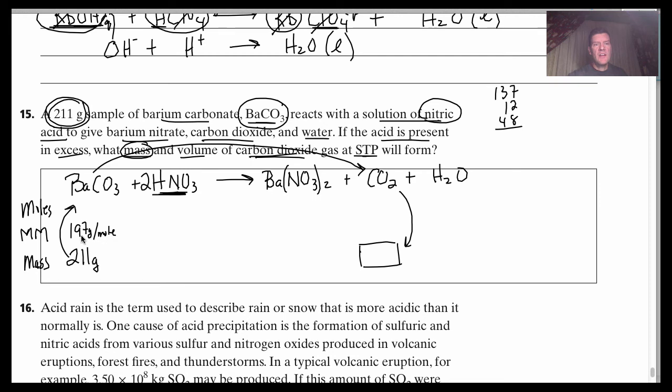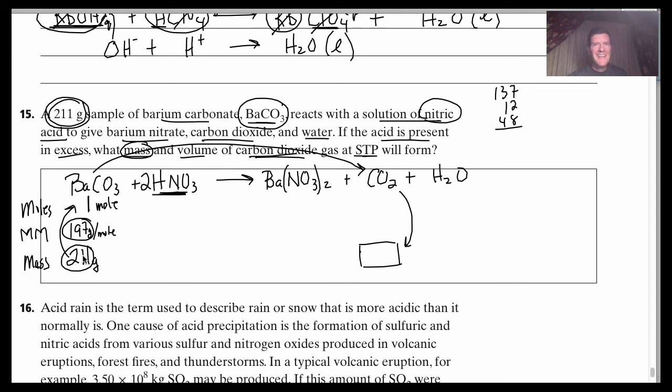Well, I don't have a 197. I got 211. It's pretty close. But it's not exact. If I did my math right here, 211 divided by 197, it's about 1. Okay? So if it's okay with you, I'm just going to round to 1 to make the math easy for you. So we have about 1 mole. Not exactly. A mole would be 197 grams. We have 211. It's pretty close.